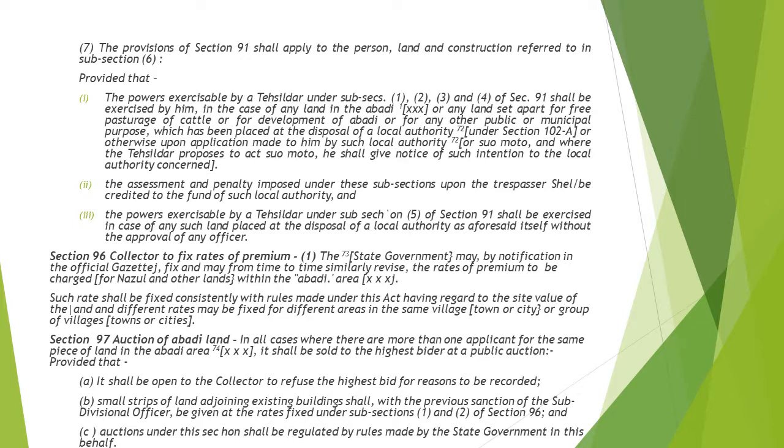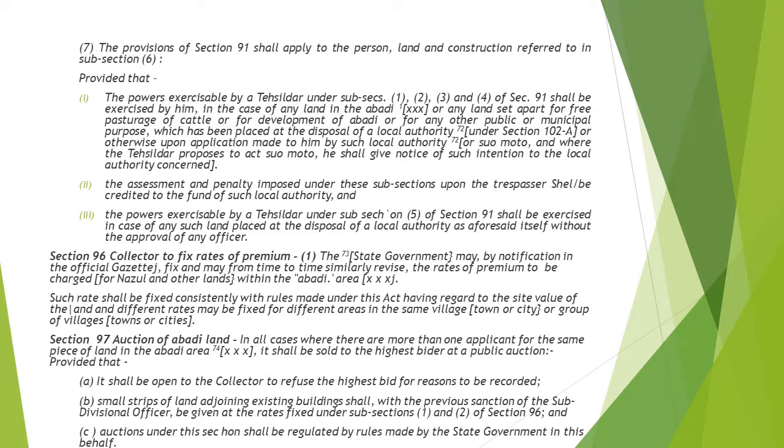Now section 97 is talking about auction of abadi. This auction of abadi happens when there is more than one applicant. In such an auction, the higher bid is taken, and according to that bid such lands are given.